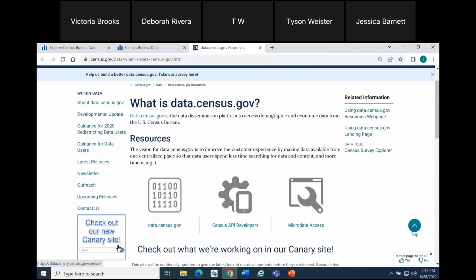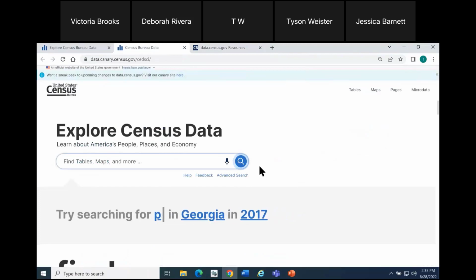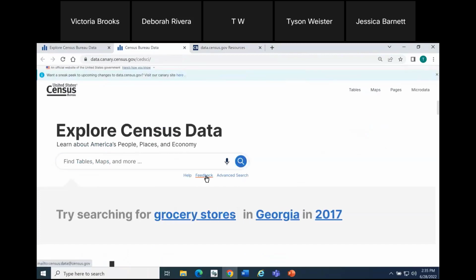By the way, this site is not something that's just dedicated as a preview for the 6:30 release. This is the ongoing site that's been released where you'll be able to continuously check out a sneak peek of developments coming soon to the live site. Next, we have a link to feedback. Please send us any questions that you may have for data, questions on how to use the site, or ideas on how we can make data.census.gov work better for you. Once you click feedback, it will take you to our email, census.data@census.gov.